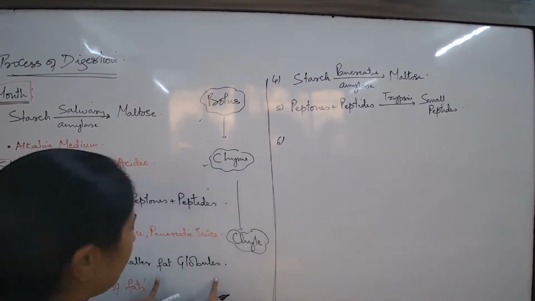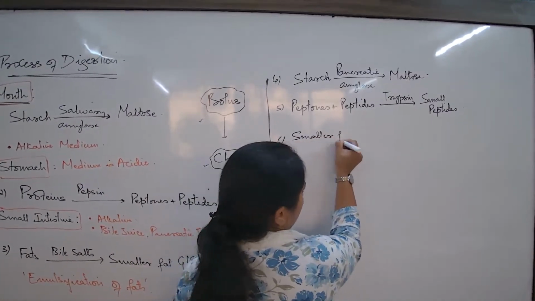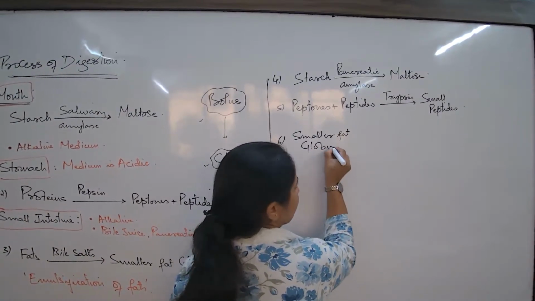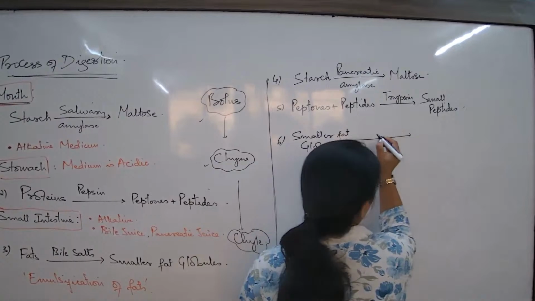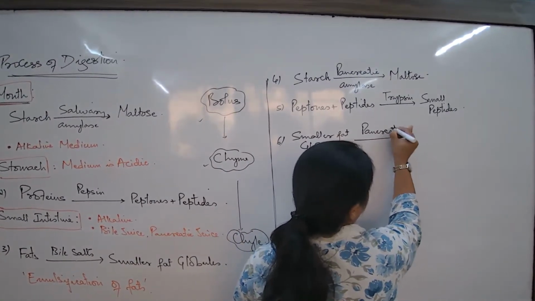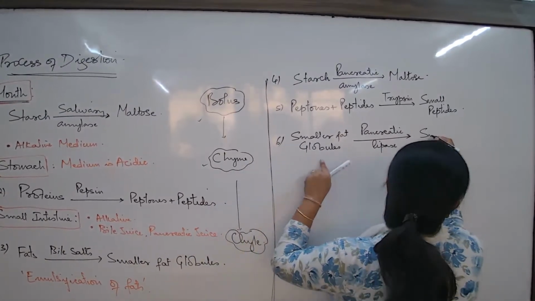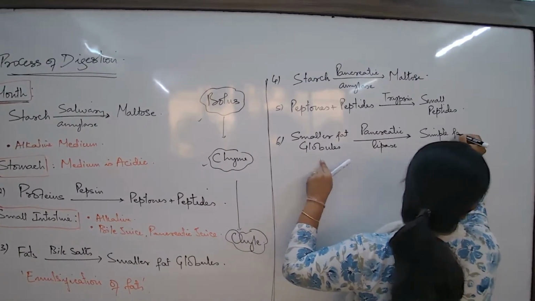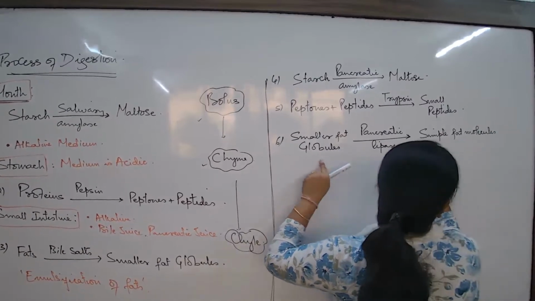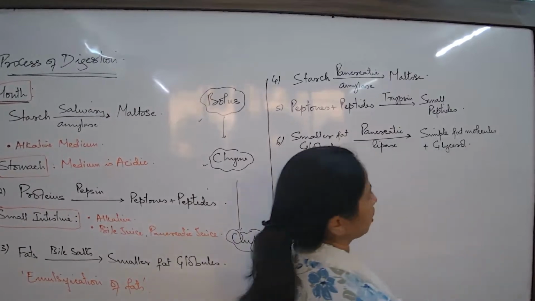So I now talk about this. What happens to this one? Smaller fat globules will be acted upon by the pancreatic lipase, and this will give simple fat molecules and glycerol.